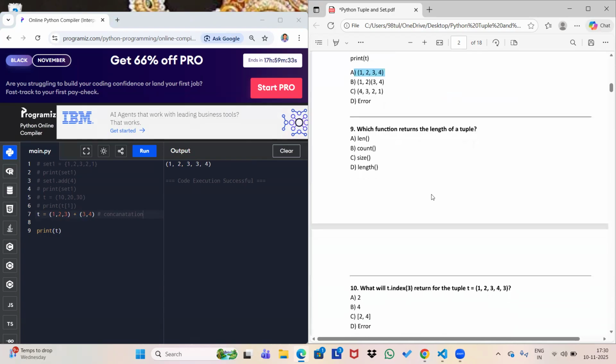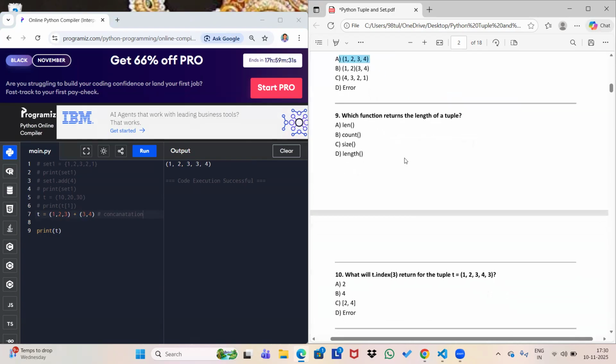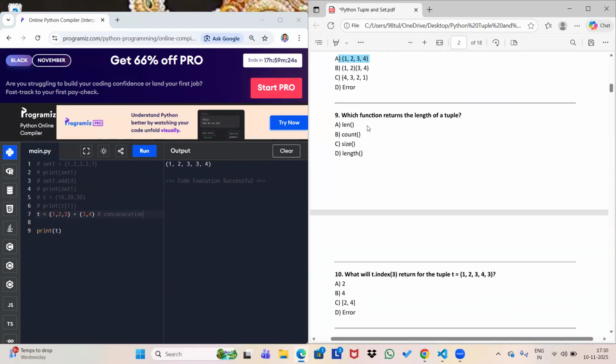Okay. So next one is: which function returns the length of a tuple? We have discussed the length function. Length means length, but we don't need to write all the spelling. It is okay if you write only len. Whenever you search, you will find the length function, and it will give you the length, but you have to write len.